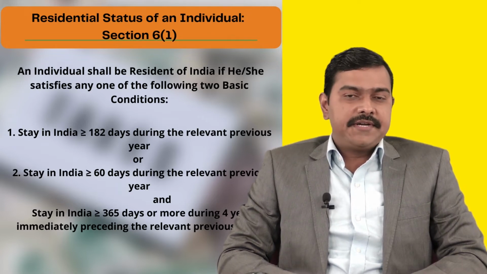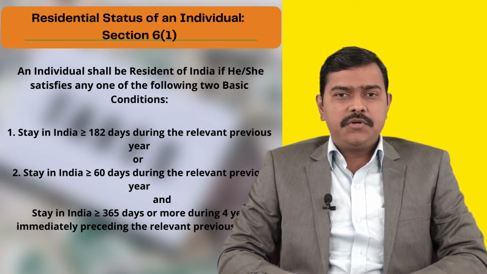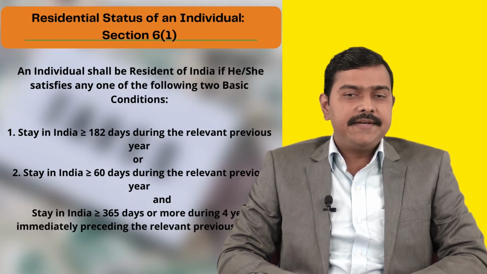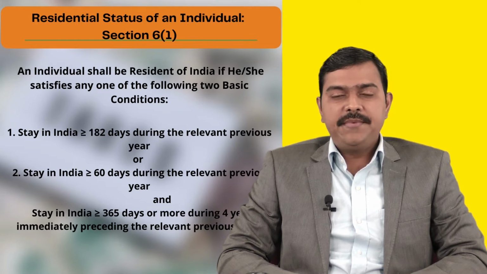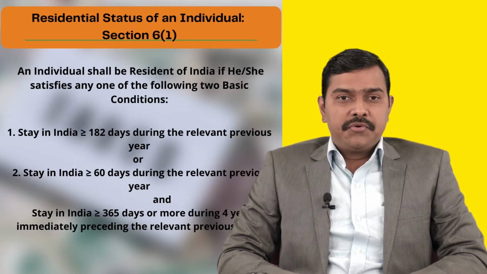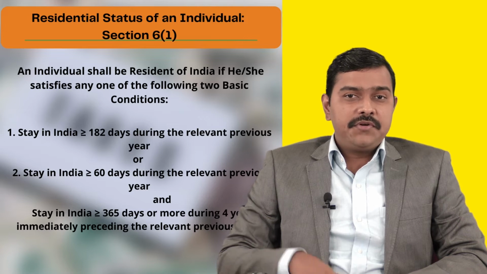Or the second basic condition is that stay in India should be greater than or equal to 60 days during the relevant previous year, and stay in India should be greater than or equal to 365 days or more during the 4 years immediately preceding the relevant previous year. It is important to note that in the second basic condition, we have two conditions.